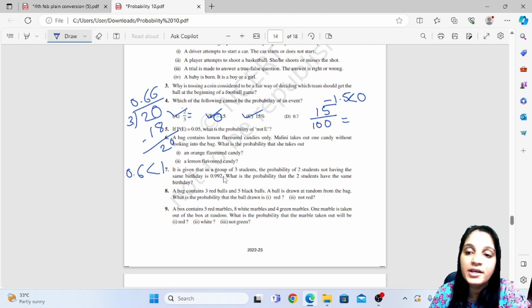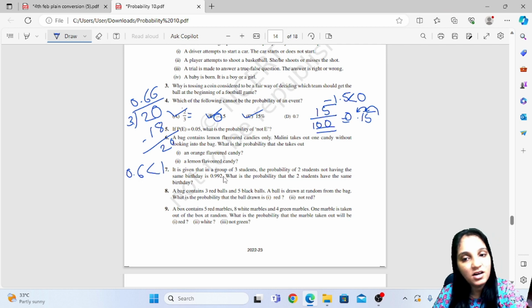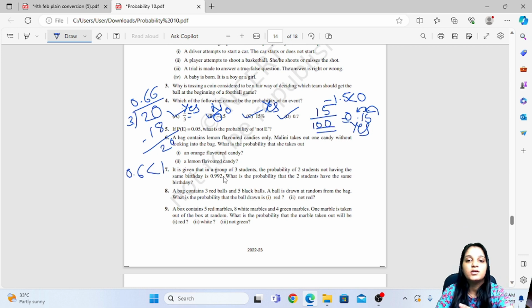Now there are 2 zeros, right? So we can put a decimal point after 2 places. So it becomes 0.15. So this can be a probability. This is no, this is yes, and this is yes. And 0.7 is less than 1. So it can be a probability.